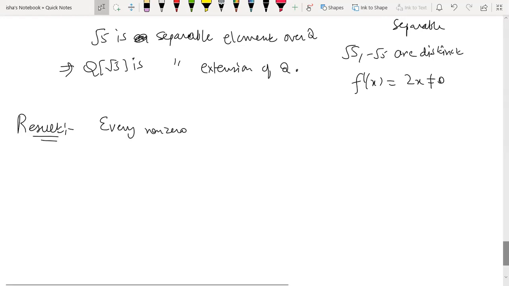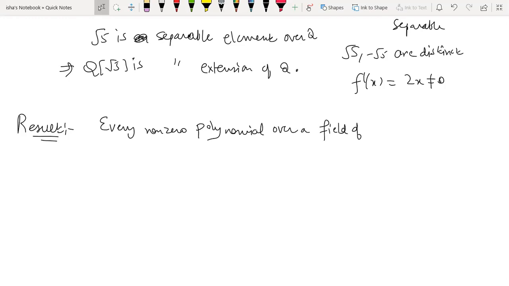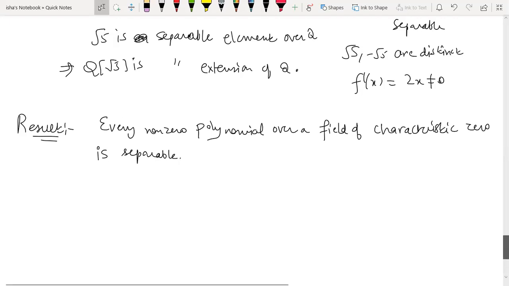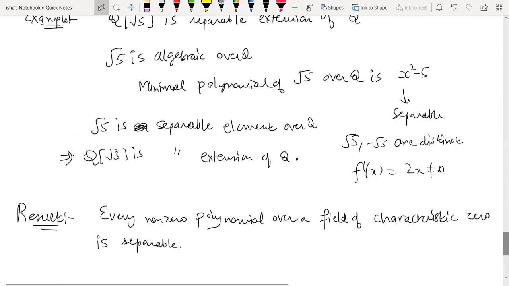Every non-zero polynomial over a field of characteristic 0 is separable. It's such an important result. So in the above example we did with Q(root 2), because you are looking over Q and Q is a field of characteristic 0, you don't need to check anything. It is going to be separable. Every polynomial is going to be separable, right?